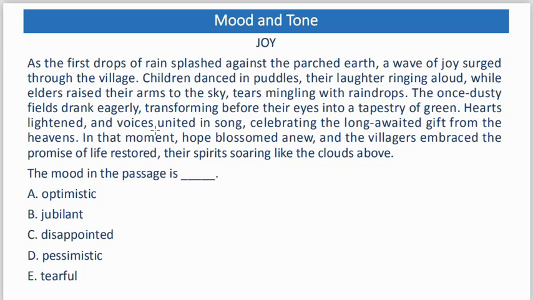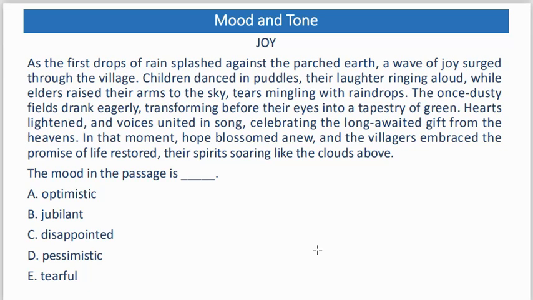As the first drop of rain splashed against the parched earth, a wave of joy surged through the village. Children danced in puddles, their laughter ringing aloud, while elders raised their arms to the sky, tears mingling with raindrops. The once dusty fields drank eagerly, transforming before their eyes into a tapestry of green.